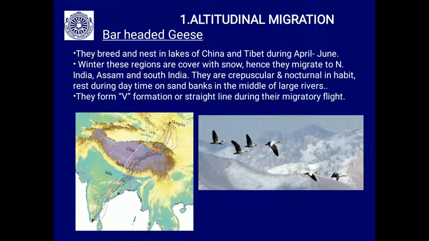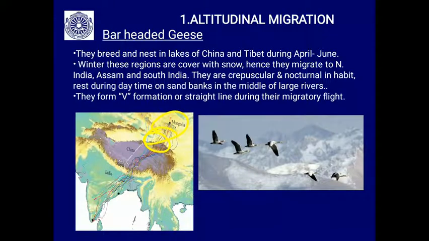The first one, altitudinal migration. The example here is the bar-headed goose. These bar-headed geese breed and nest in the lakes of China and Tibet. You may see here in the Mongolia and China region, during April and June they nest in this region during the summer season.